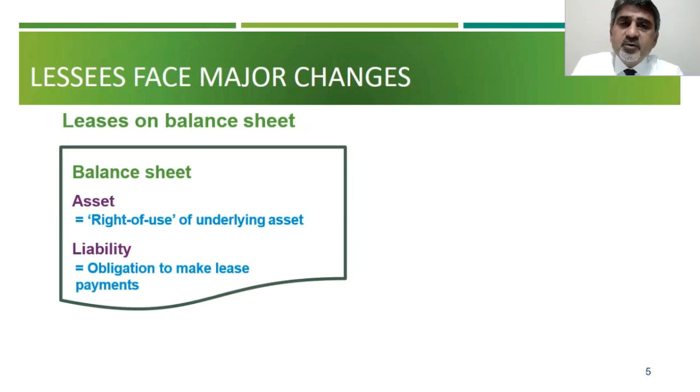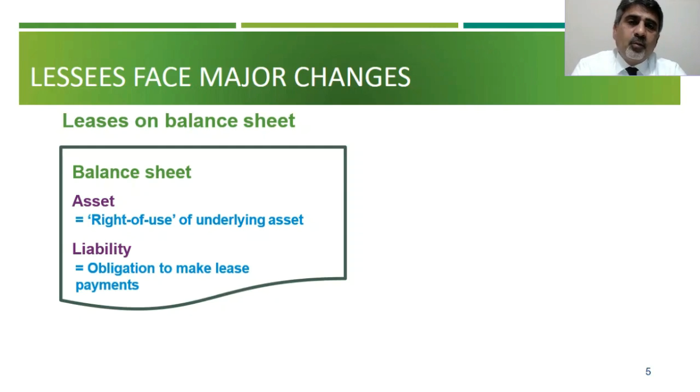So the right of use asset, you must take it to the balance sheet. So how do you calculate? Now that's another story, the calculations. But the thing is that for the next 5 years, if you take the asset, whatever amount you have committed, the present value of that amount becomes your right of use asset. And then you also create a liability, an obligation to make lease payments.